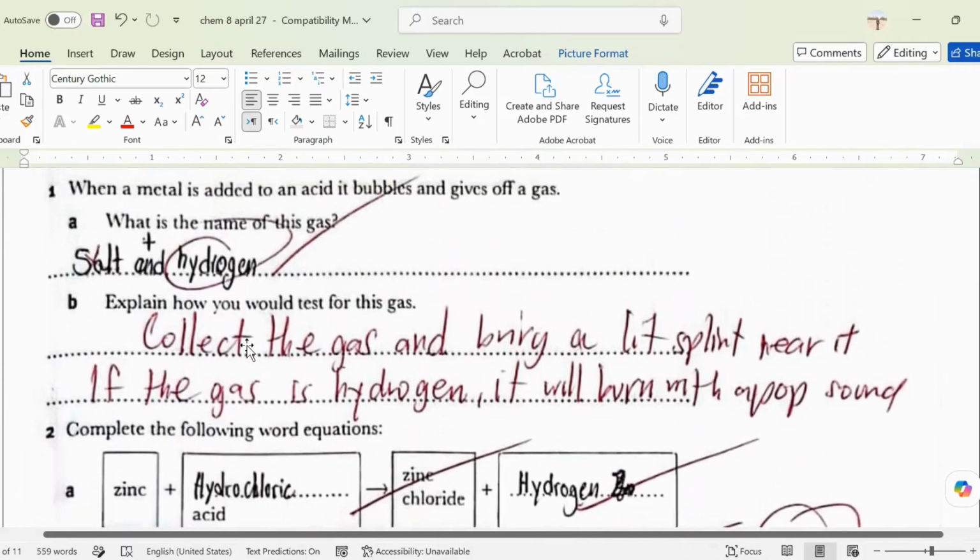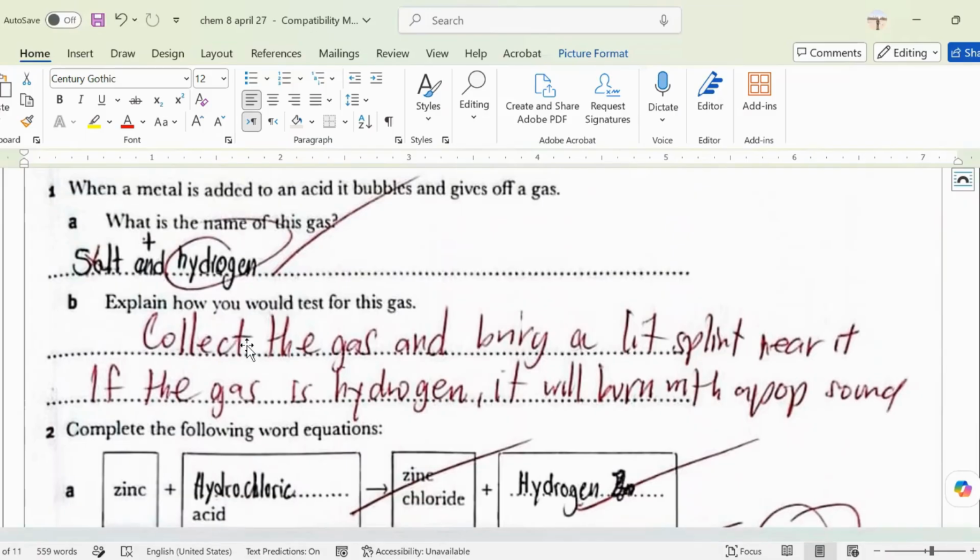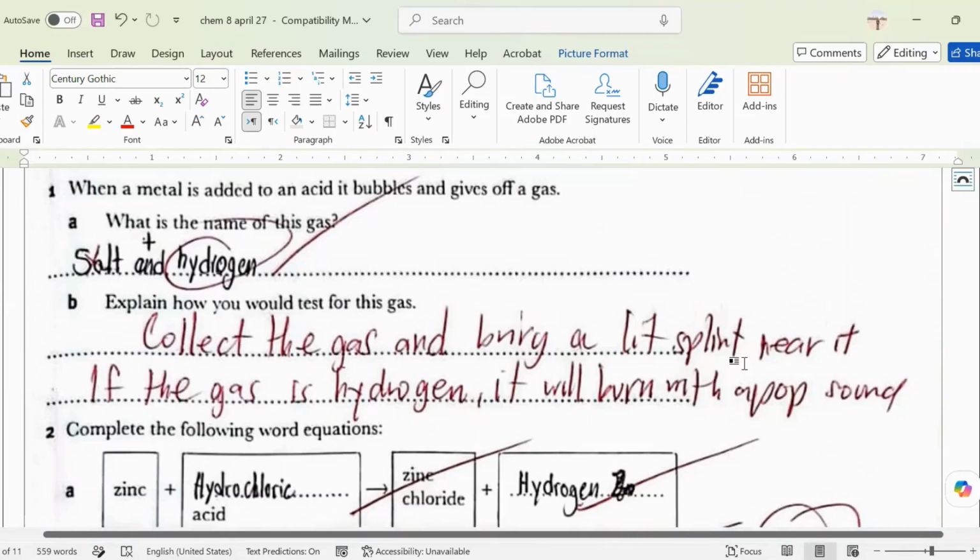Explain how you would test for this gas. How are you going to test this metal plus an acid? What you need is to collect the gas and bring a lit splint near it. If the gas is hydrogen, there will be a pop sound. So this is your clue. If there's a burning and there's a pop sound, the pop sound indicates that the gas is hydrogen.